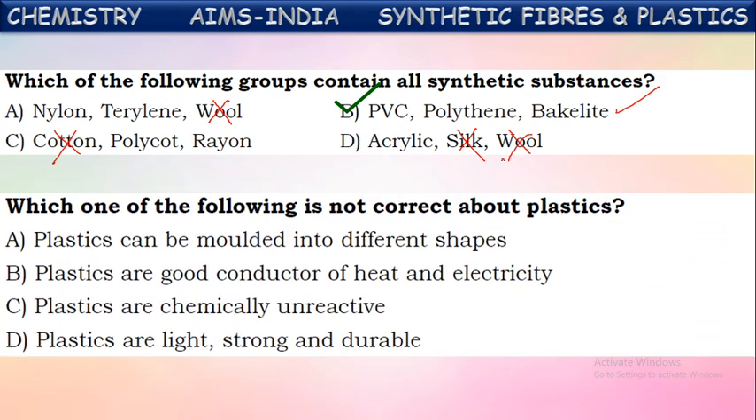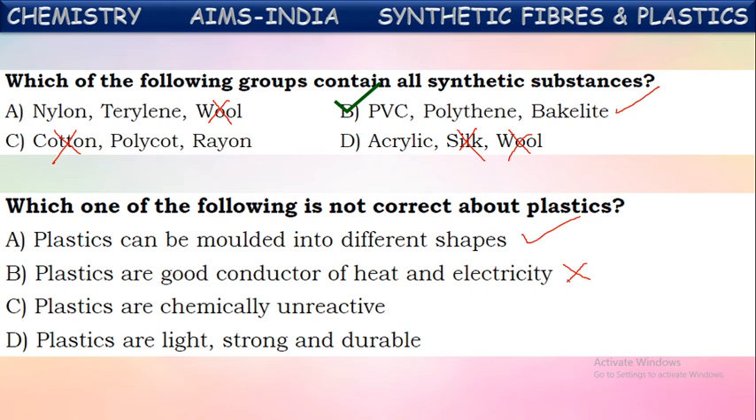Which one of the following is not correct about plastics? So which is not correct about plastics? First statement, plastics can be molded into different shapes, isn't it? Yes, we can mold plastics into different and desired shapes. This is correct. Plastics are good conductors of heat and electricity. Can plastics conduct electricity through them? No, they cannot. Plastics are poor conductors of heat and electricity.